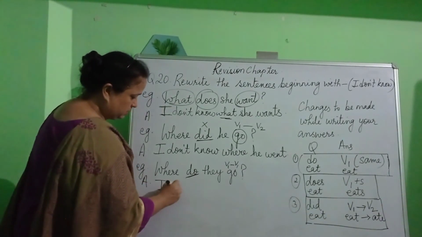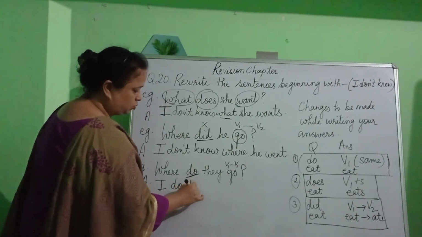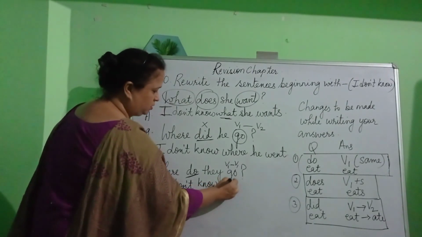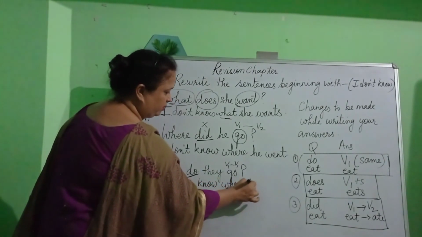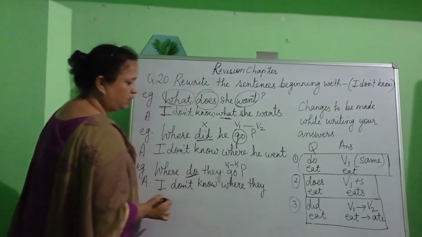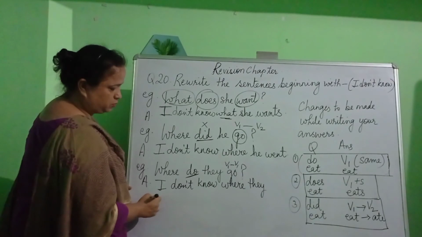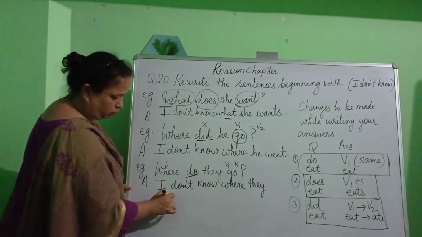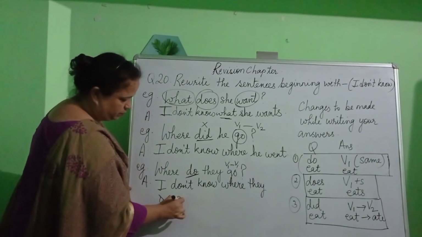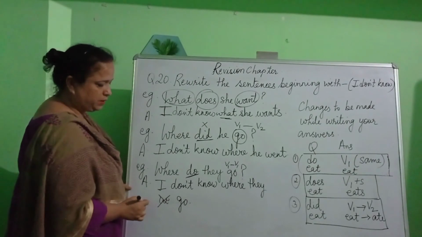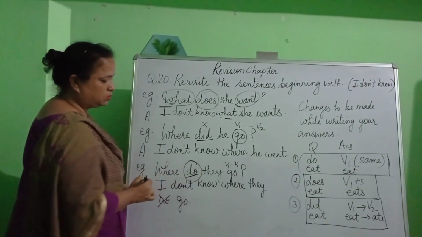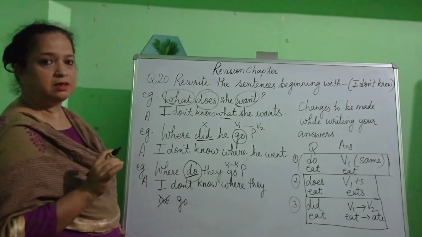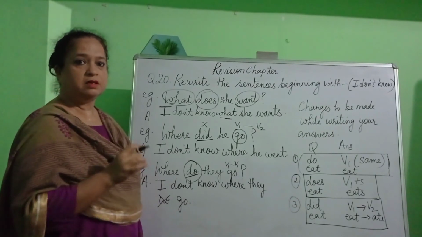So let's begin the answer. I don't know. After writing that, we will write the question word, that is where. Then we will write the pronoun, that is they. After writing they, what are we going to write? The verb. Now, are we going to change the verb? No, we are not going to change the verb. We will let it be as it is. Why are we doing so? Because the question has got do. So when the question has do, there will be no change while writing the answer. The verb is going to remain the same.